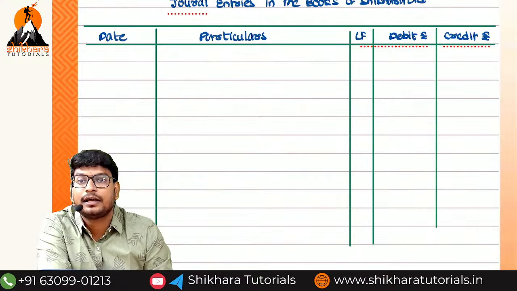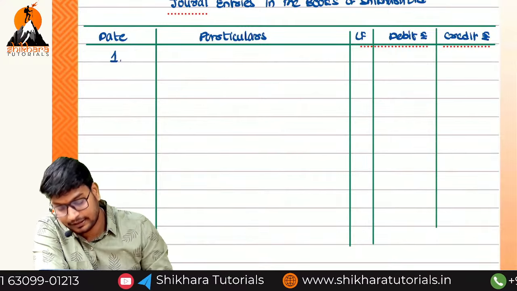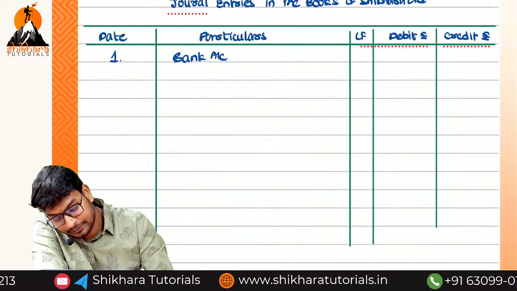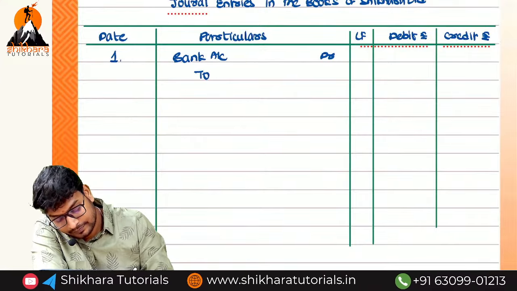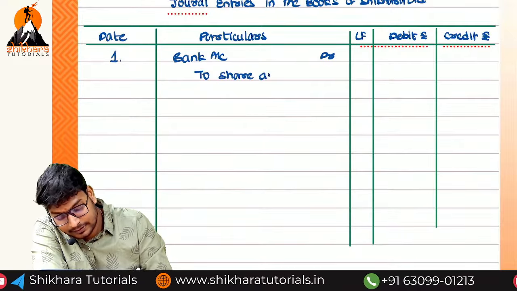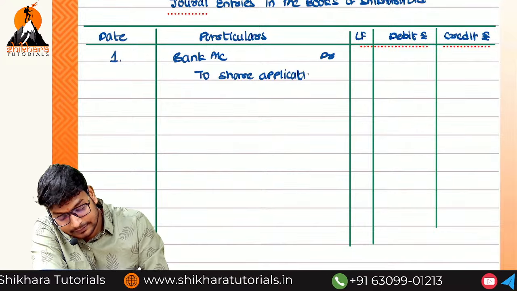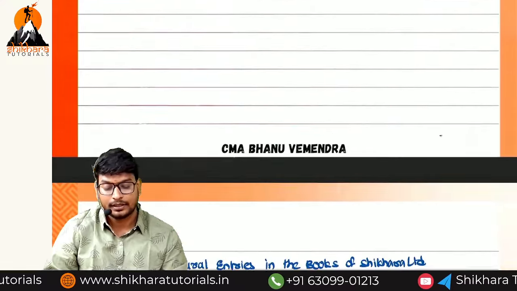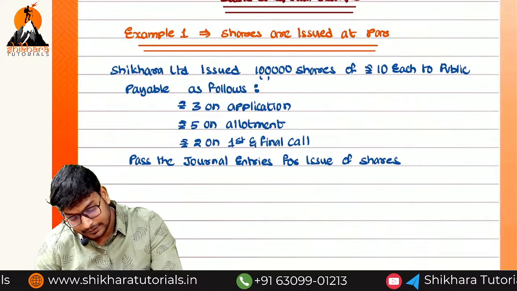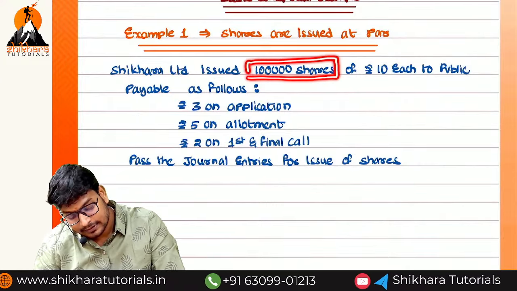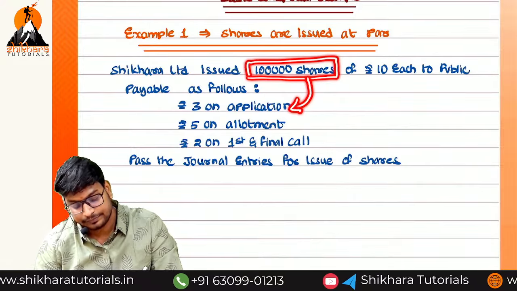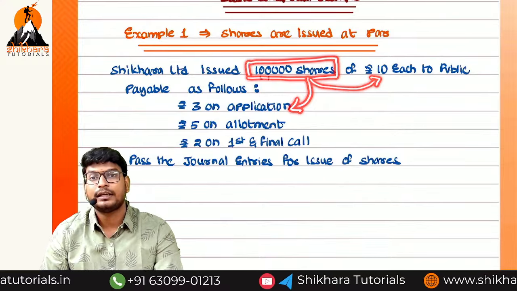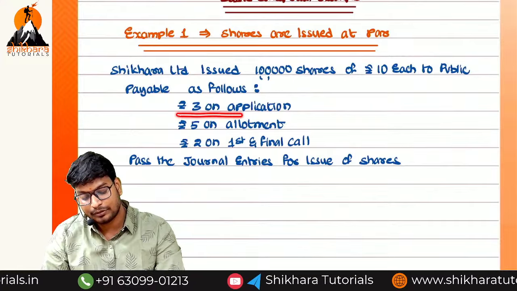We are going to receive the application. So I am putting the 1. What is the entry? Bank account debited to share application account. Sir, what is the amount we have to put? How many shares have we issued? In total, I have issued 1 lakh shares. What is the application amount? 3 rupees. So 1 lakh into 3, not 1 lakh into 10. Only the application amount we are receiving.